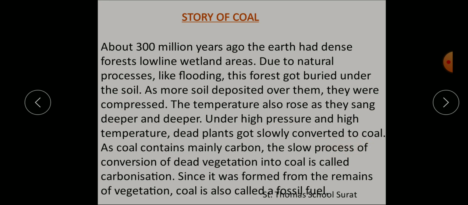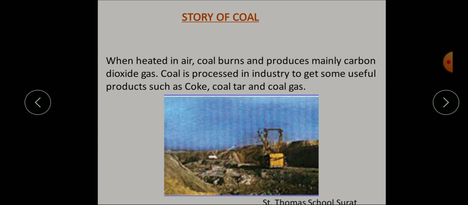Coal contains mainly, as I told you before, what? Carbon. So mainly carbon. The slow process of conversion of dead vegetation into coal is called carbonization. Since it was formed from the remains of vegetation, coal is also called a fossil fuel.